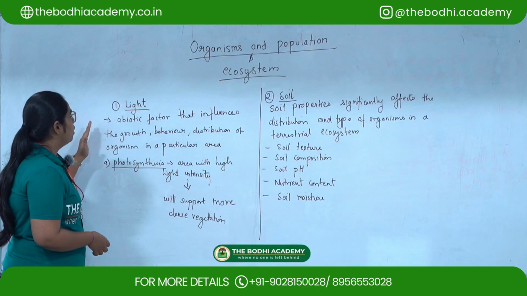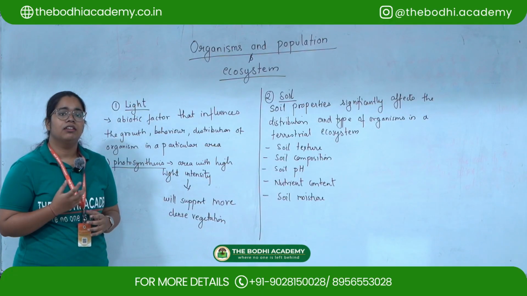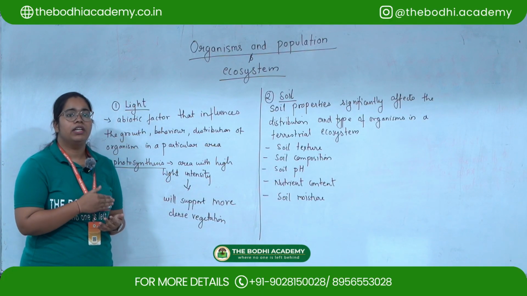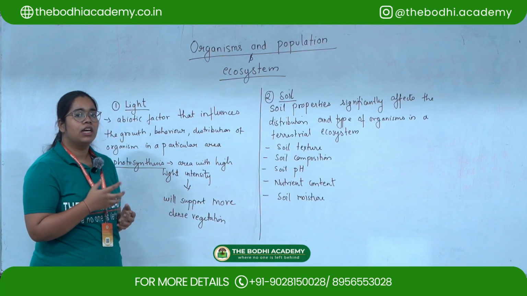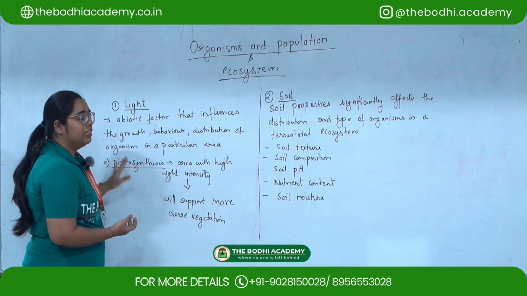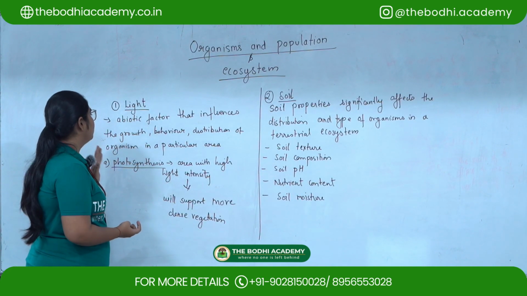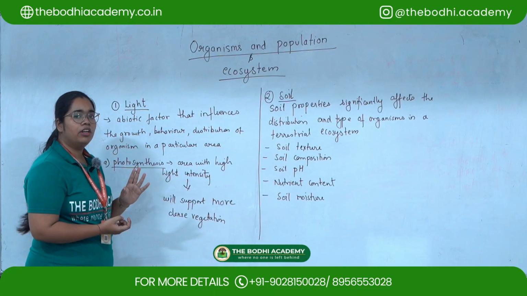So the first abiotic factor is light. What are abiotic factors? Abiotic factors are the non-living factors which affect the population of an area, the number of organisms and plants which are available in a particular area. So the first factor is light. Light is an abiotic factor that influences the growth, behavior and distribution of organisms in a particular area.